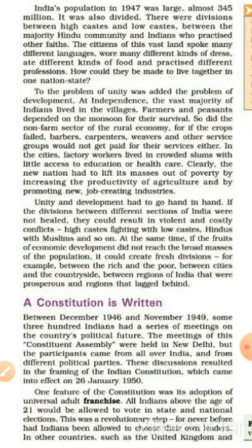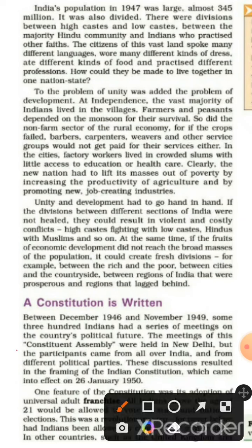So, the Constituent Assembly, December 1946. Between December 1946 and November 1949, there were 300 Indians from different political parties. It was held in New Delhi. As a result of this discussion, the Indian Constitution came into effect on 26 January 1950. That is Republic Day.